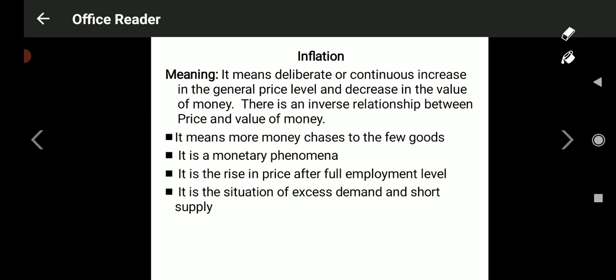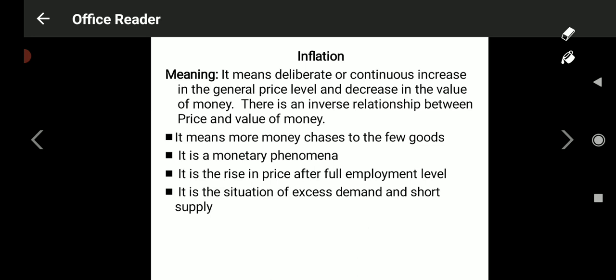And it is the rise in price after the full employment level. Inflation appears only after the full employment condition is reached. Full employment means when we employ all the resources, when all the employees get jobs, when the employment condition is fulfilled completely, after that inflation starts. Okay, now it is the situation of excess demand and short supply.